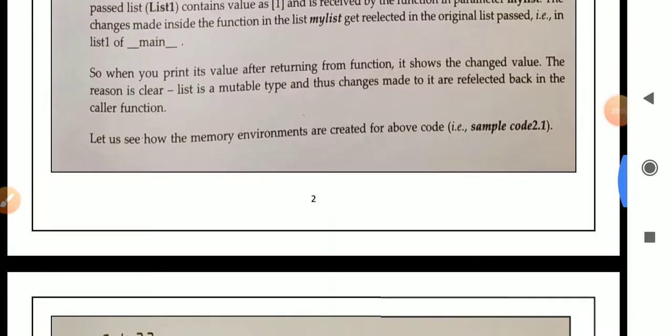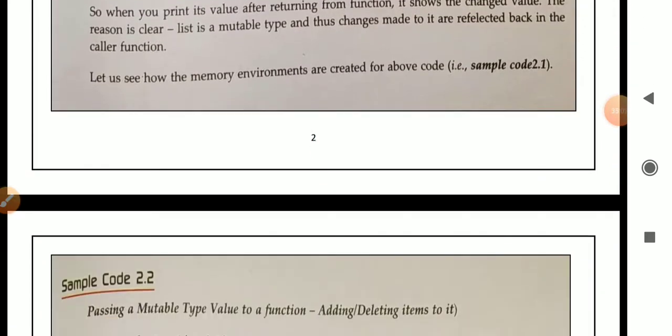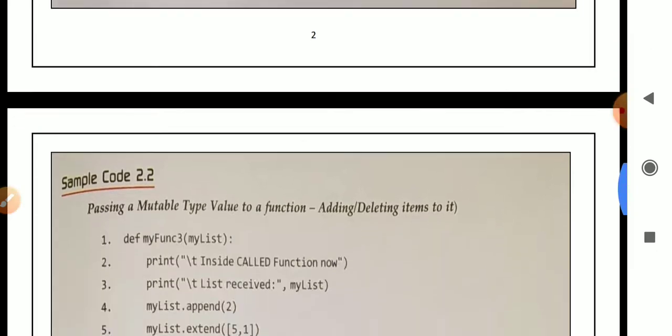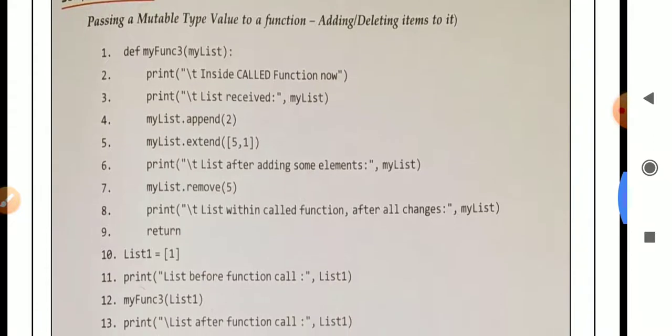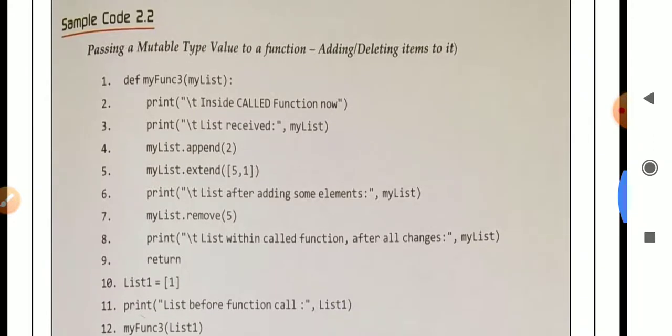One more program is there. Two programs are already completed. This is the last program, sample code 2.2. In this program we are passing a mutable type value to a function, adding and deleting items in it. Means we are passing the value as a mutable type, and here we are performing addition and deletion.